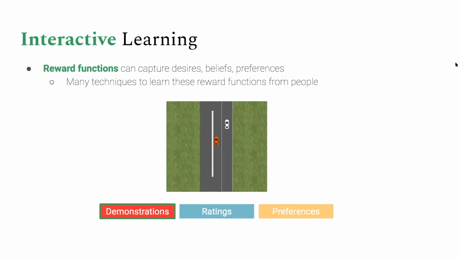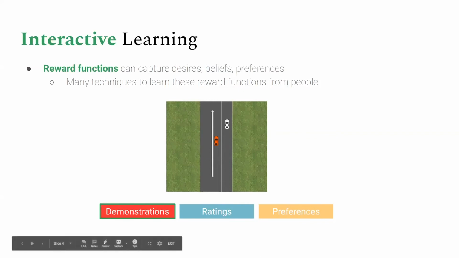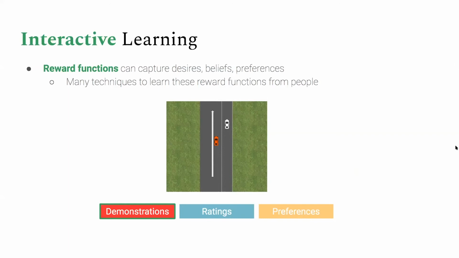The first is demonstrations. So in this screen capture from the driving car simulator, I can say, well, in this environment, there are two cars. I'm the red one, and there's a white one that's going about its way. What should I do on this road? And then I might say, well, I'll just drive in a straight line, like this arrow is indicating. Simply just continue about my business.